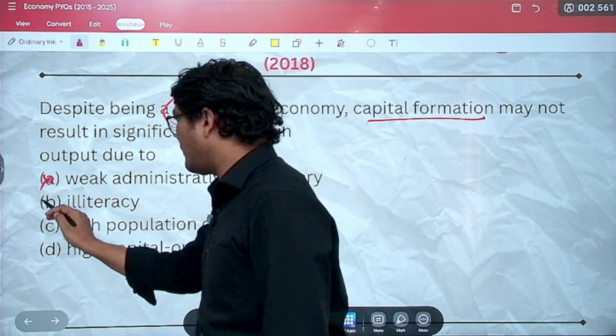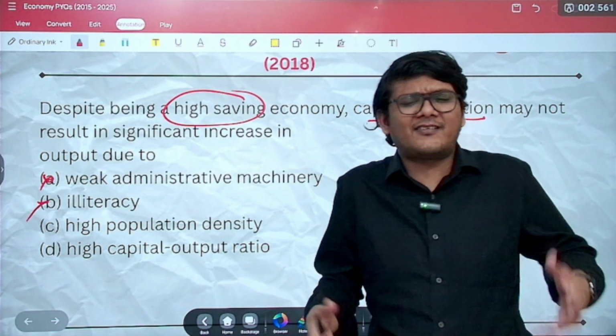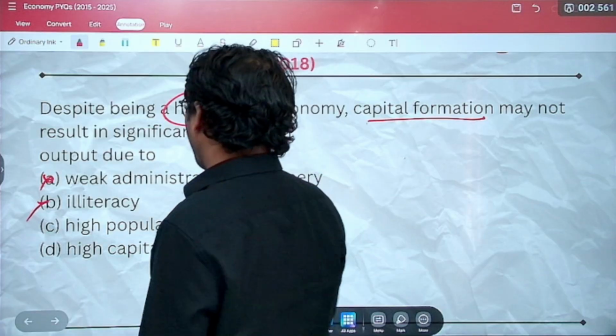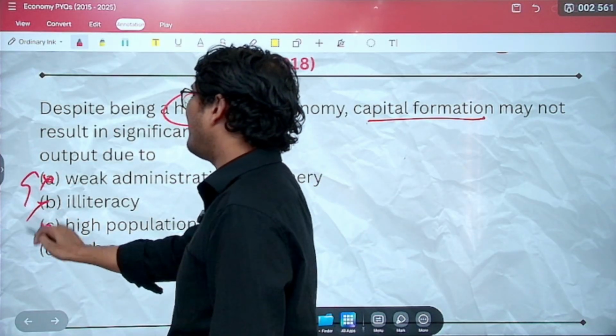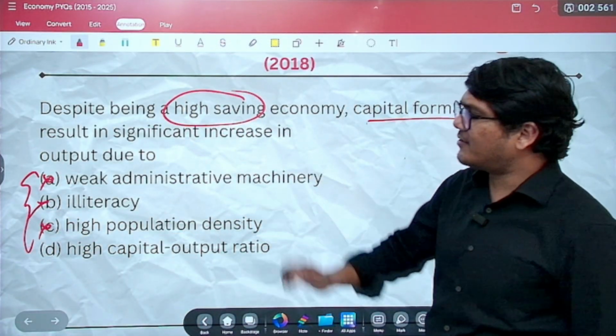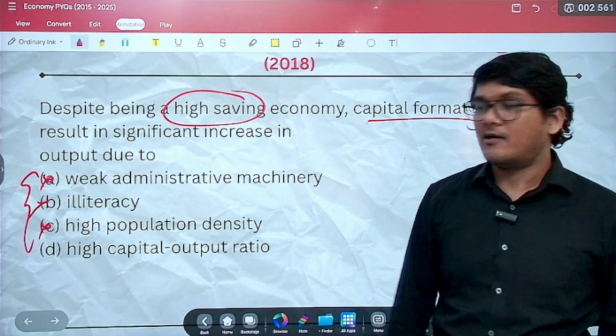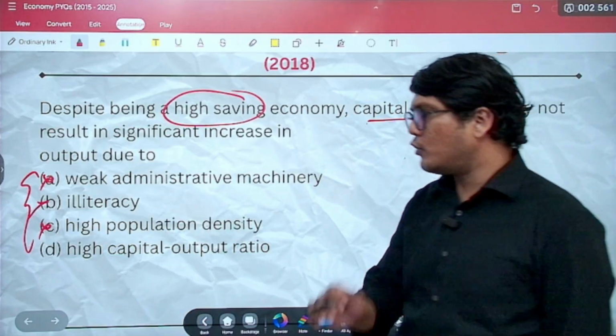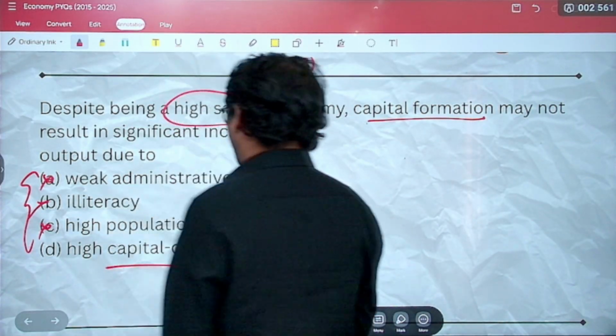So these are both similar options. Similar means they have a similar effect. Weak administrative machinery, illiteracy, high population density, all are similar options. So if I mark this as right, why am I not marking this as right? Why am I not marking this as right? That is the question. So here, all you need to know is the concept of capital output ratio.